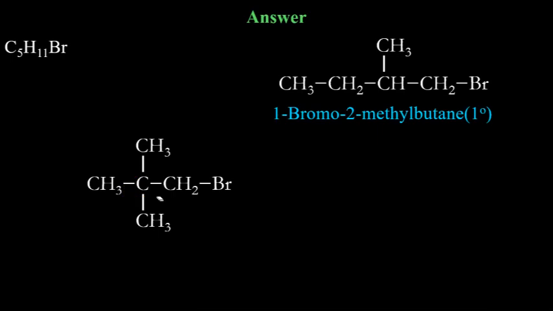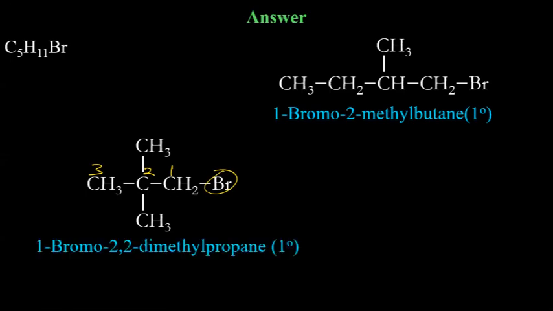No. The carbon which is attached to halide will decide the degree. So numbering 1, 2, 3. On 2 you have 2 methyl groups attached, so 2,2-dimethyl, and at 1 you have bromine also. 1 bromo, 2,2-dimethyl propane, and it is 1 degree halide. Now you have all 8 isomers.